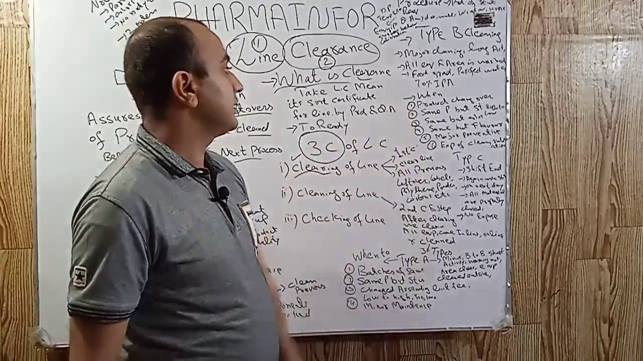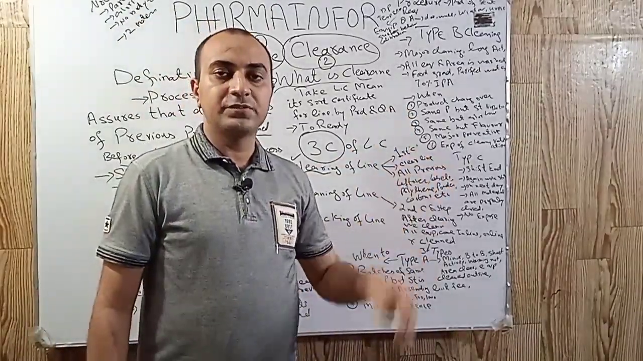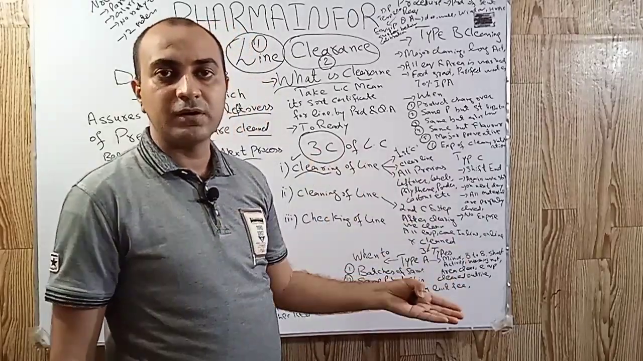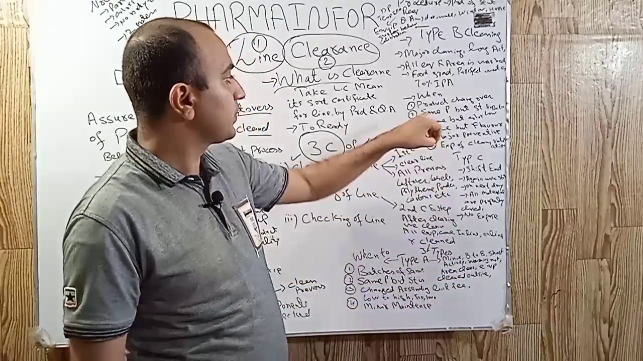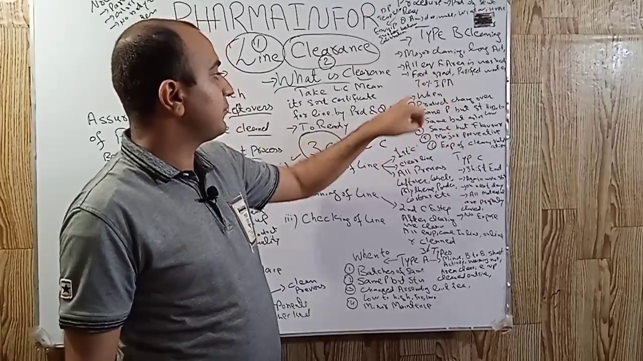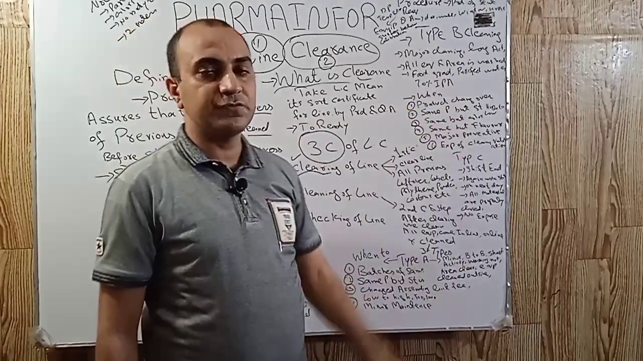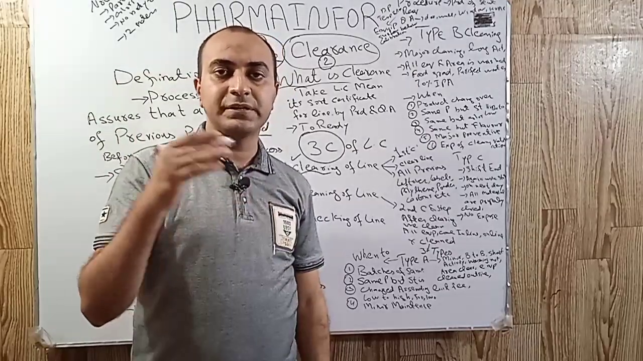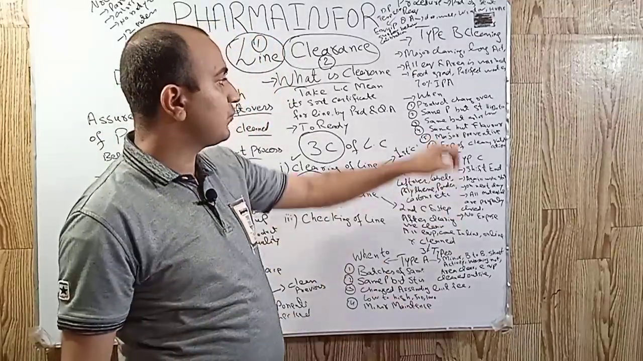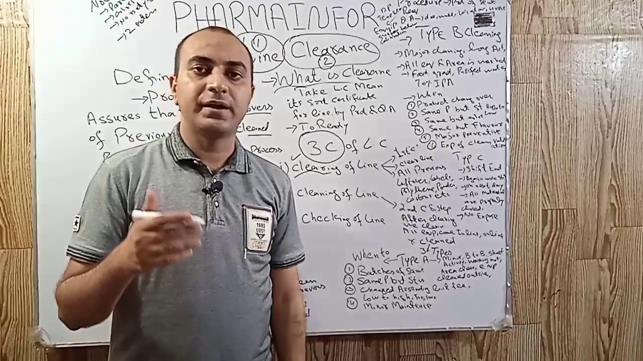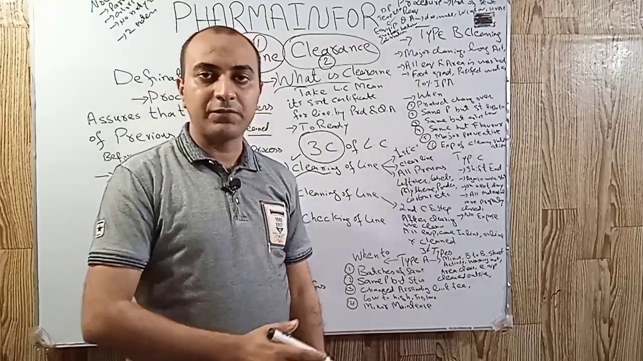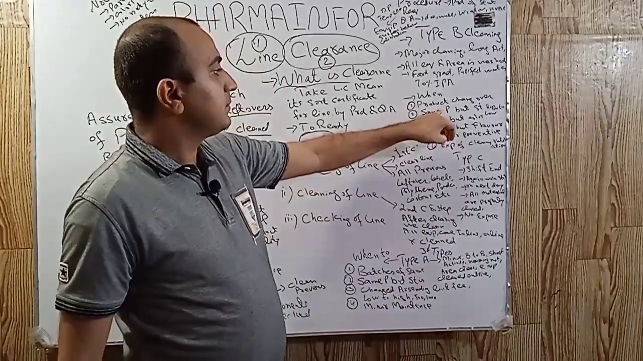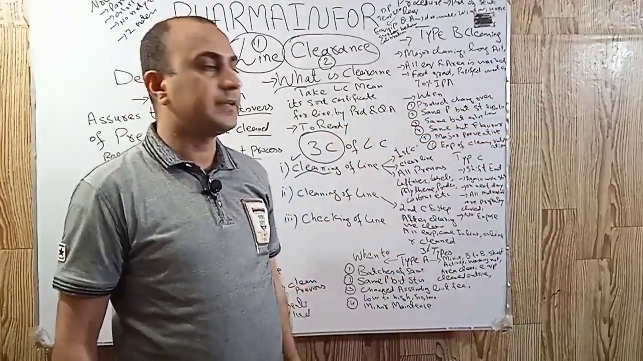type B cleaning. Type B cleaning is also performed when we are manufacturing the same product but shifting from higher strength to the lower strength, meaning in descending order. If we are manufacturing 1000 milligram and now we want to manufacture 500 milligram, we will perform major cleaning or